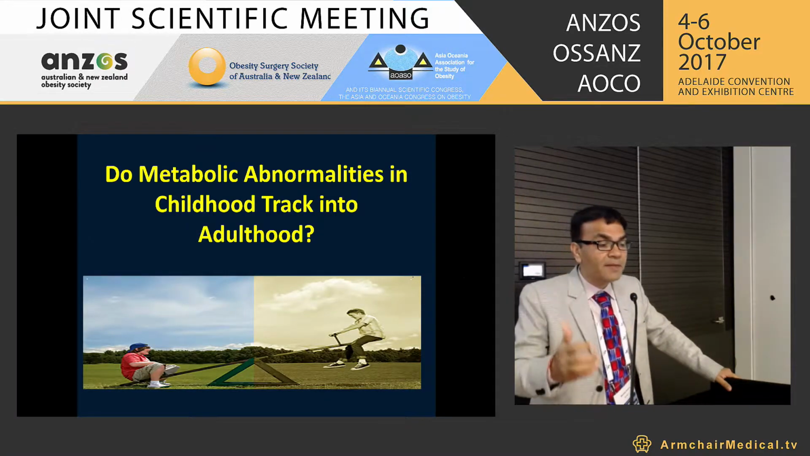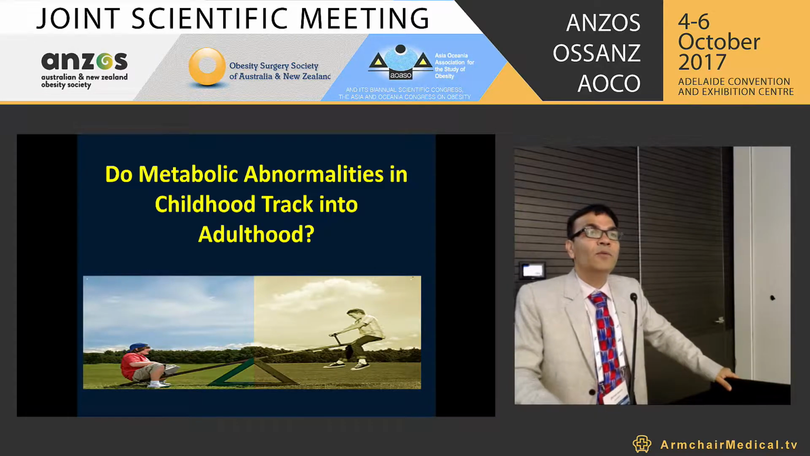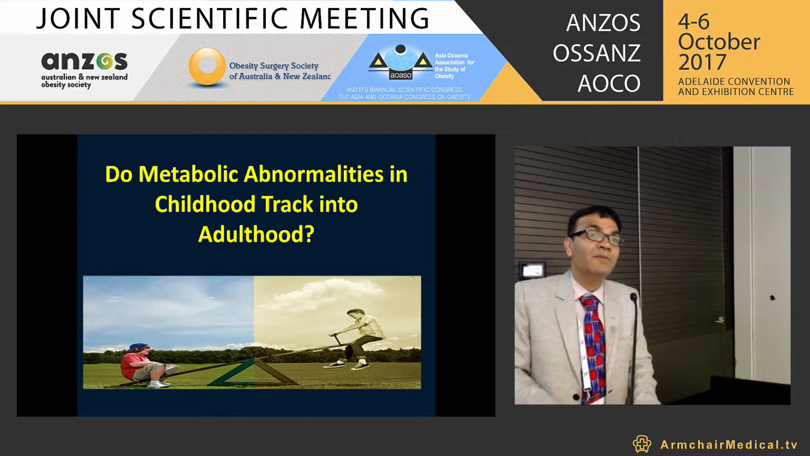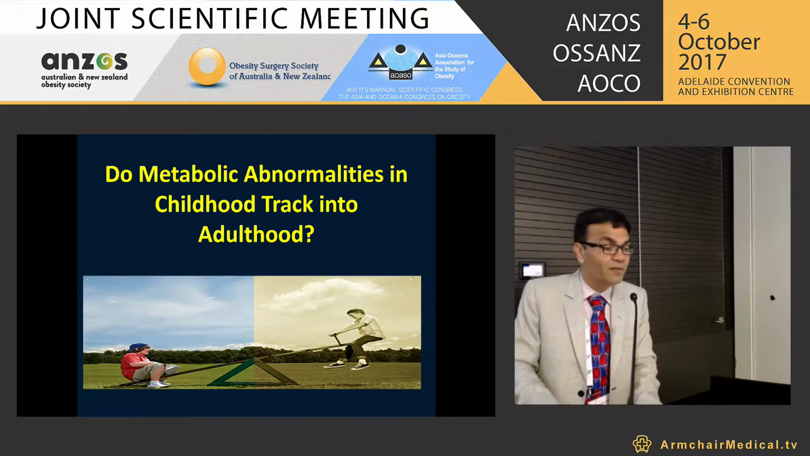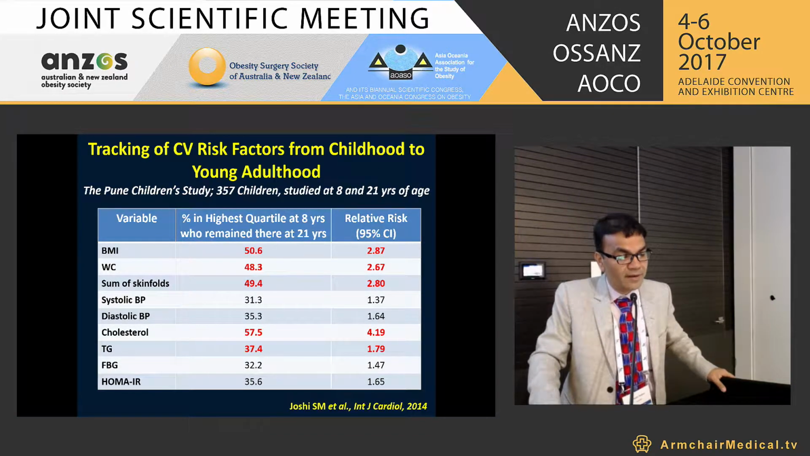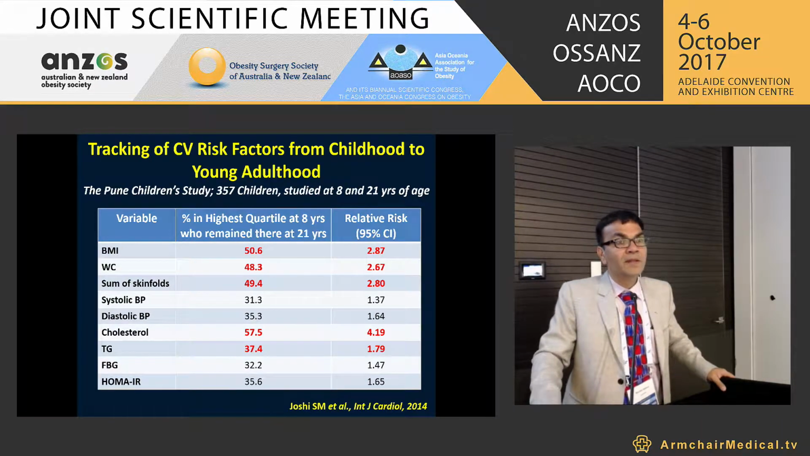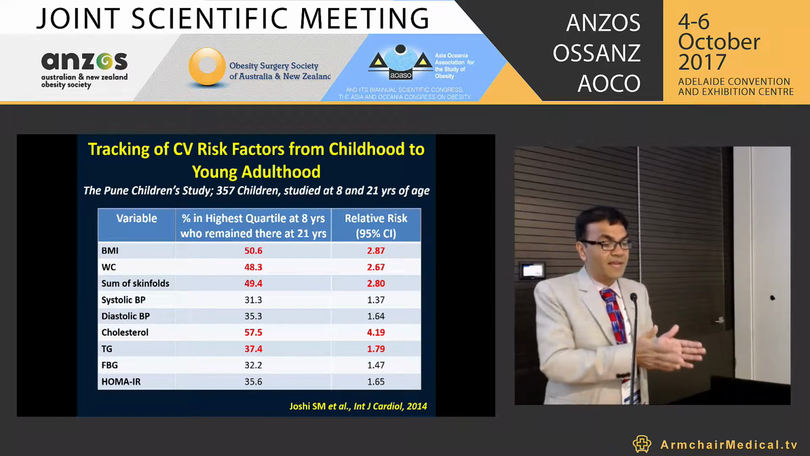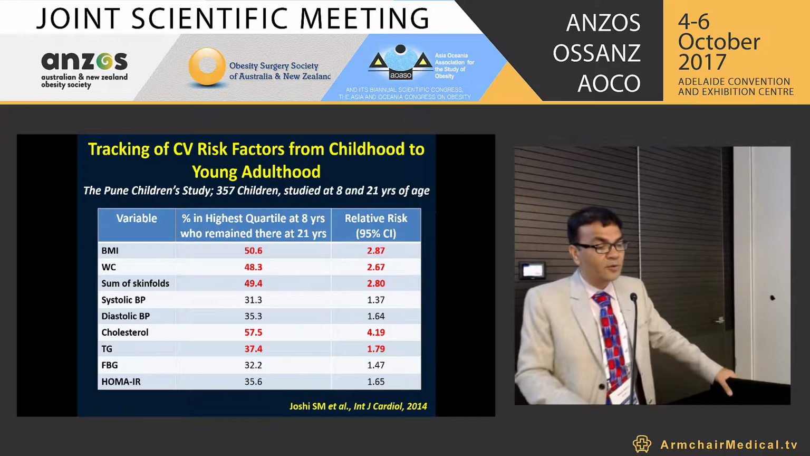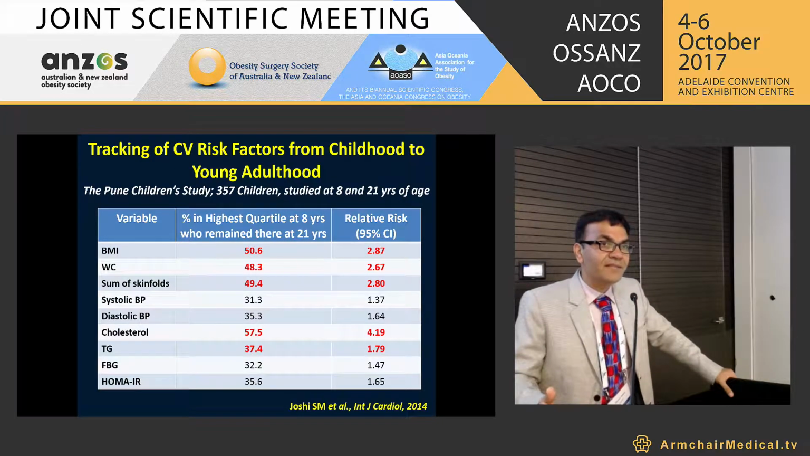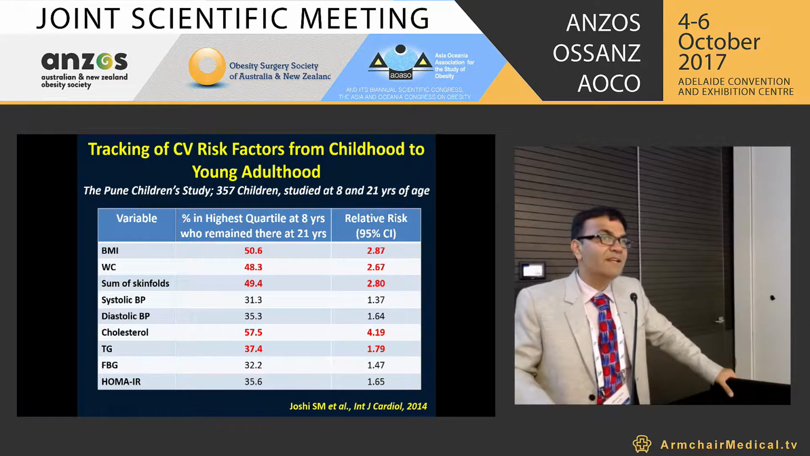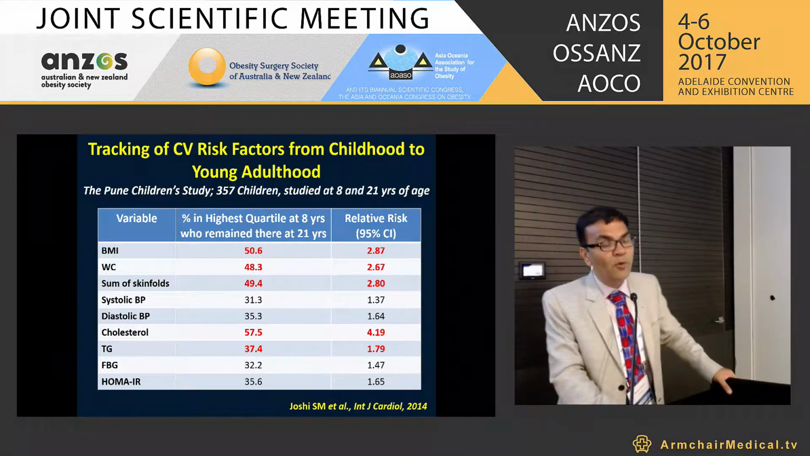Do metabolic abnormalities in childhood track into adulthood also? On one side we are talking of obesity in children going along into adulthood, but at the same time we wanted to know whether other metabolic abnormalities also go from childhood to adulthood. Yes, there is a tracking of CV risk factors from childhood to adulthood, and this paper from India showed CV risk factors at the age of around 8, and when the same children were at the age of 21, they looked at the BMI, waist circumference, and blood pressure. These were all at the higher percentile, even the triglyceride, fasting plasma glucose, as well as insulin resistance, and were found to be higher when they were adults.